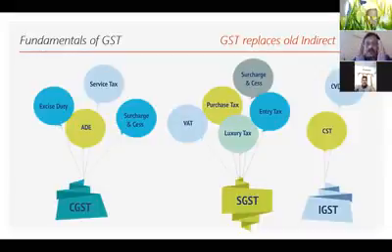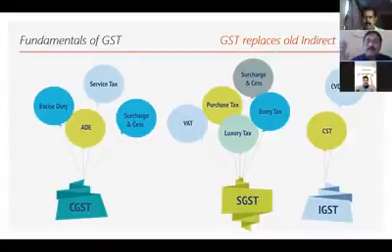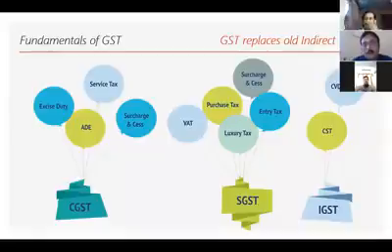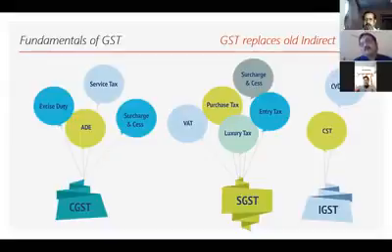Effective from 1st July 2017 onwards, there was no excise duty, there was no service tax, there was no central sales tax, there was no entry tax, there was no purchase tax, there was no countervailing duty or special additional duty. So GST is a replacement of the old indirect taxes.